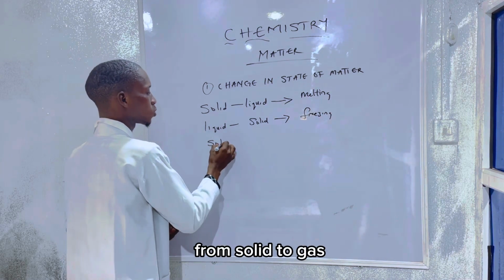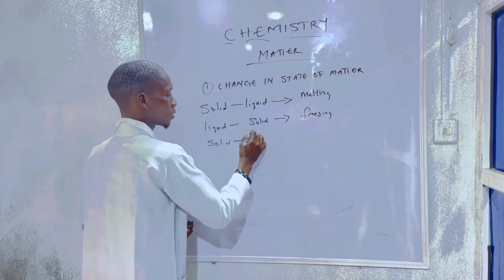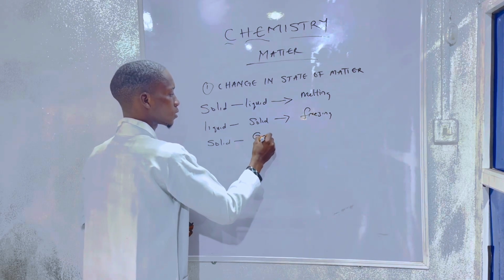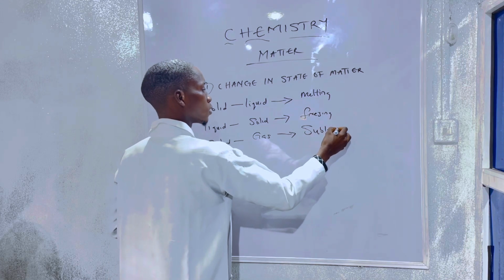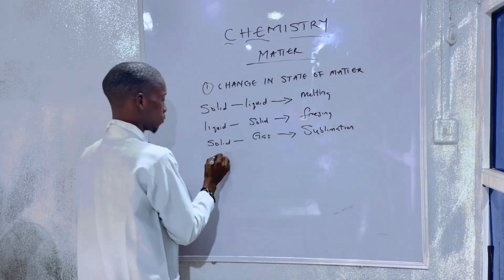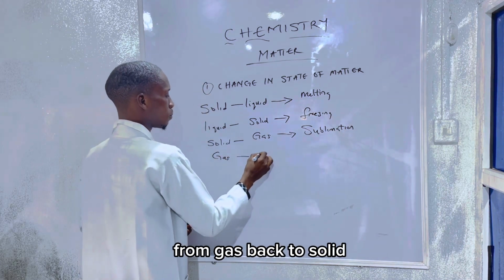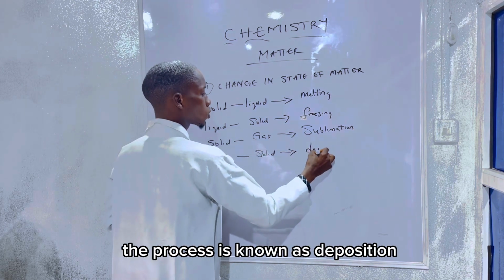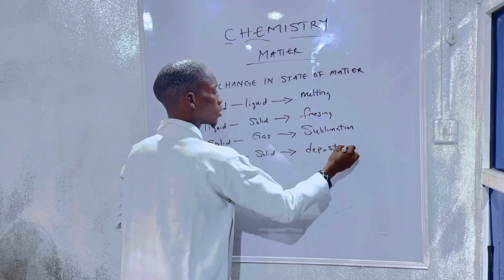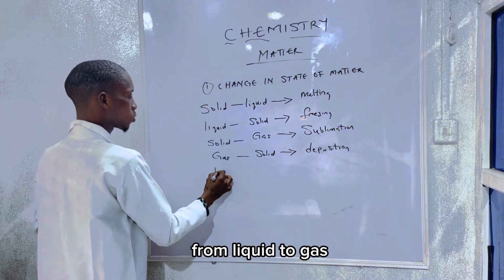From solid to gas, sublimation. From gas back to solid, the process is known as deposition. From liquid to gas.